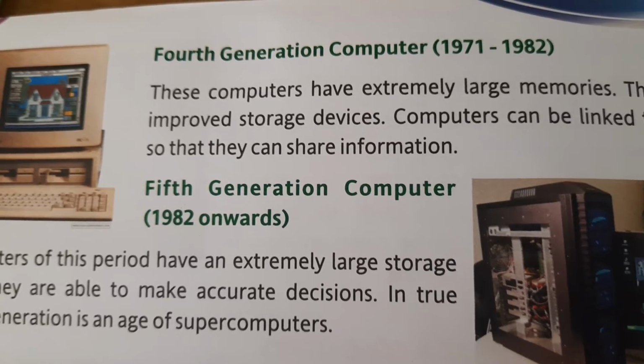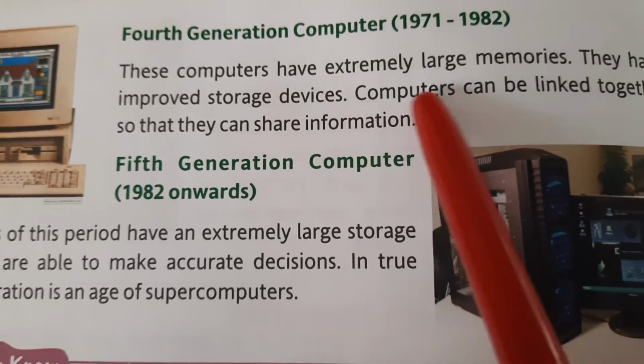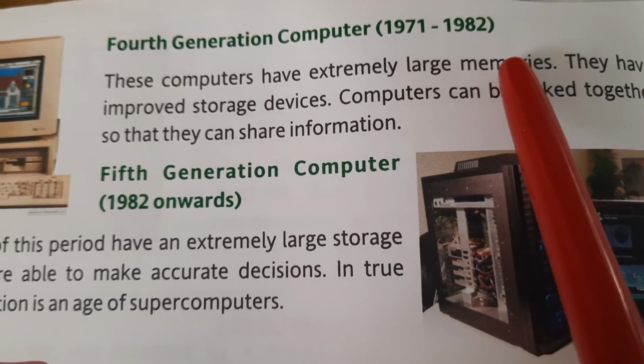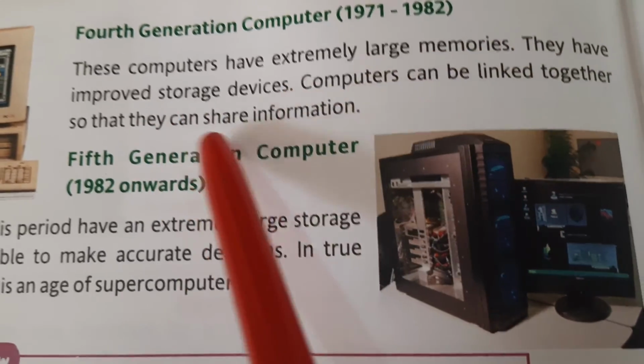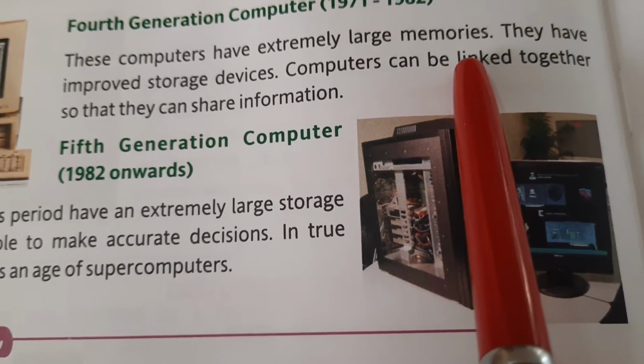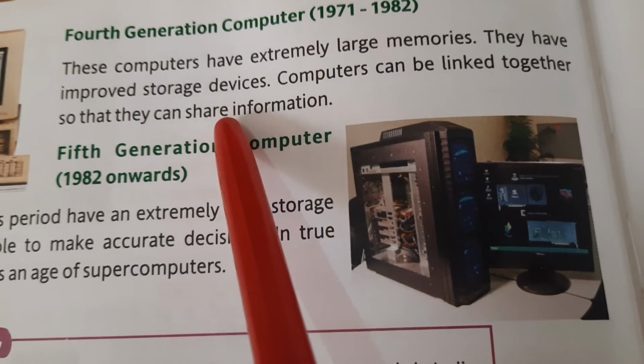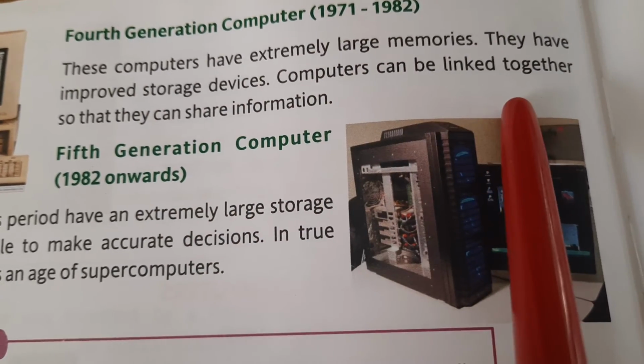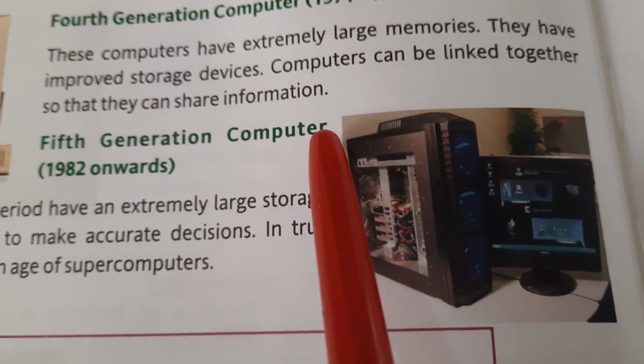Now I am on page number 8. Fourth generation computer. It was from 1971 to 1982. These computers have extremely large memories. They have improved storage devices. Computers can be linked together so that they can share information.